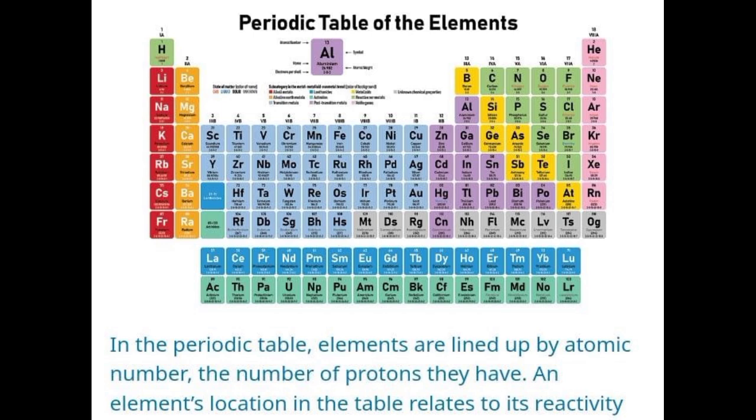When they are not donating electrons, they are electron acceptors, so their ability to accept electrons increases. You can say that when you move from left to right, the metallic character decreases but the non-metallic character increases.